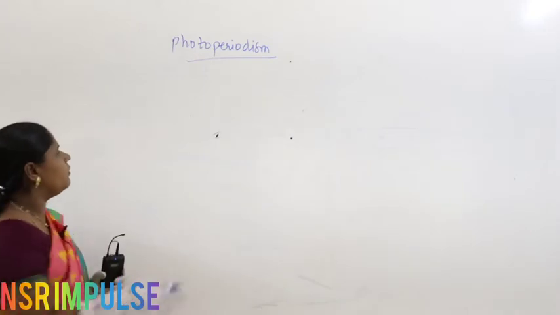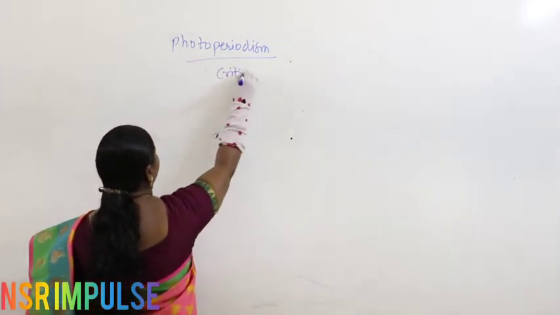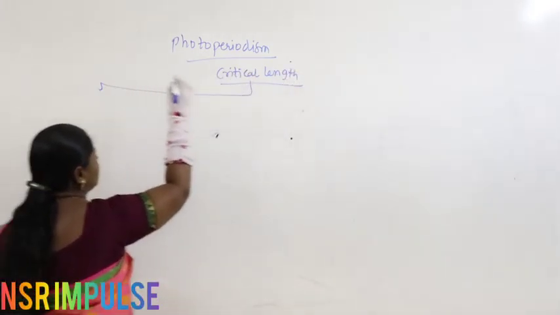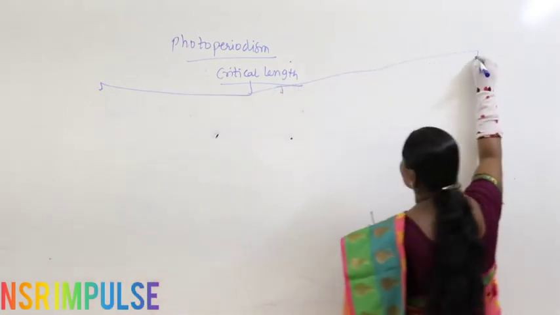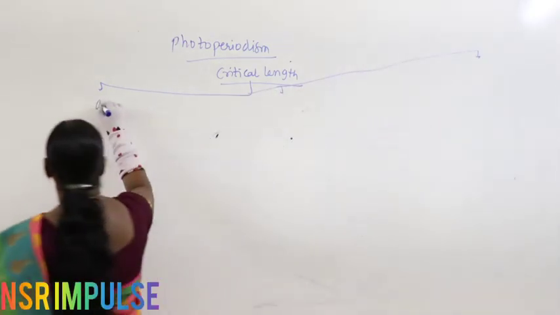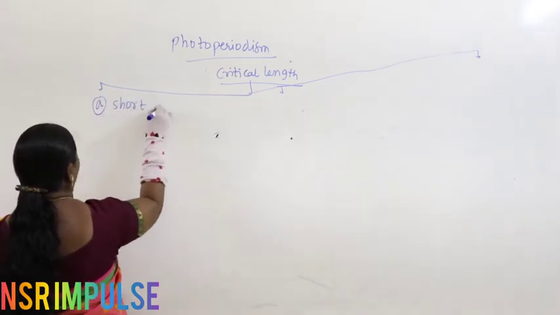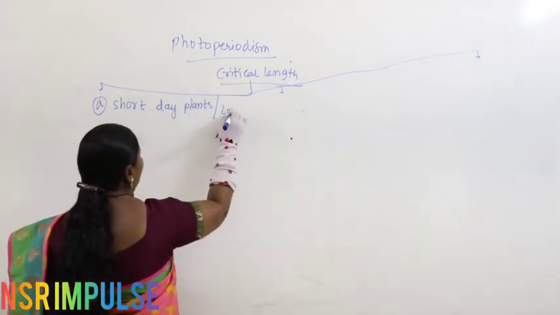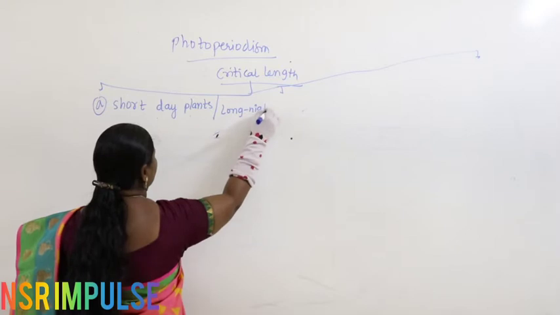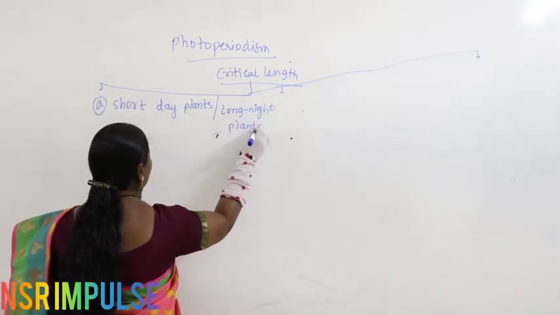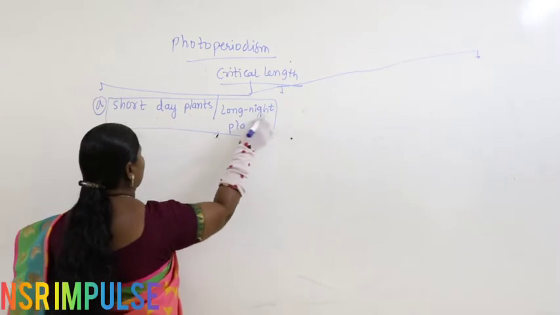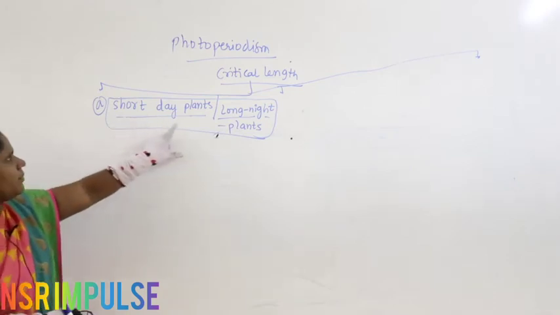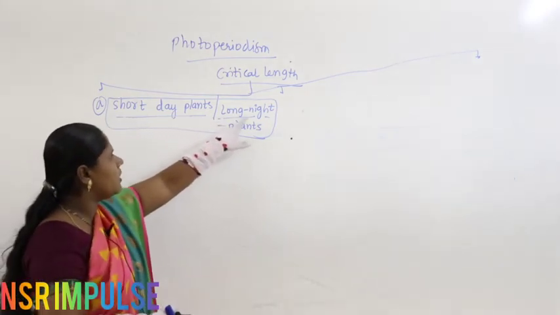So, we are in the discussion of photoperiodism. Based on critical length, plants are classified into three categories. Let us discuss them. The first one is called short day plants, also referred to as long night plants.